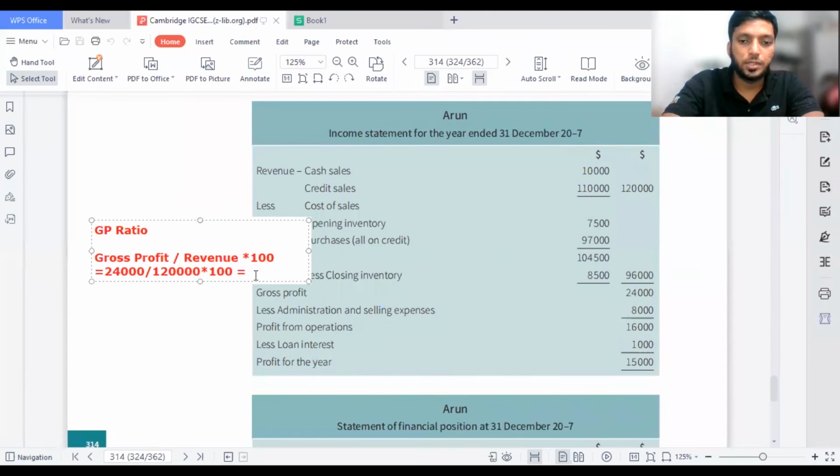It is given as a percentage, 20%. So again, as I said, you should always multiply it by 100 because it is a profitability ratio. Then the next thing is the easiest ratio. Again, why gross profit is important when you compare the previous figures: if your gross profit is higher than last year, then of course you're doing a great job.